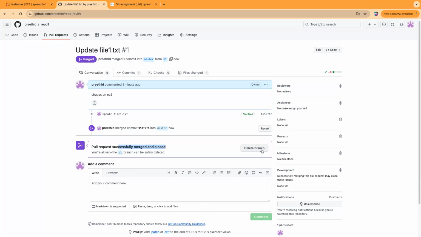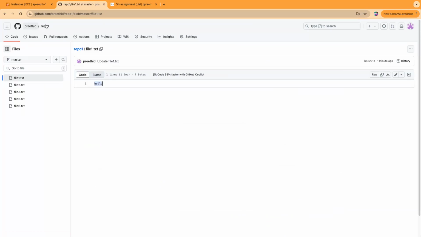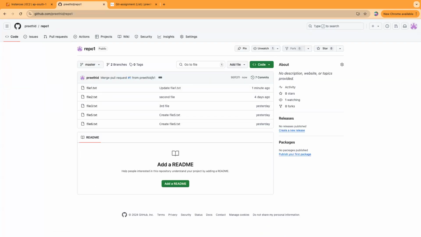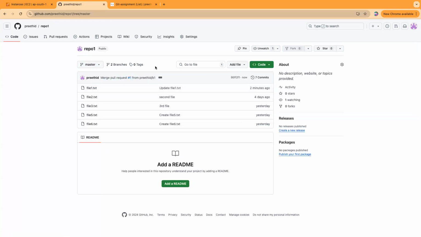So later on, if you want, you can delete that temporary branch as it is successfully merged to master. See, you got those lines onto the master. That's how changes go to master. So master branch will be a dedicated stable branch for prod and only changes will be accepted through the merge request. But here I am allowed, right? Like I am doing it, but yes, there'll be restrictions on the branches.